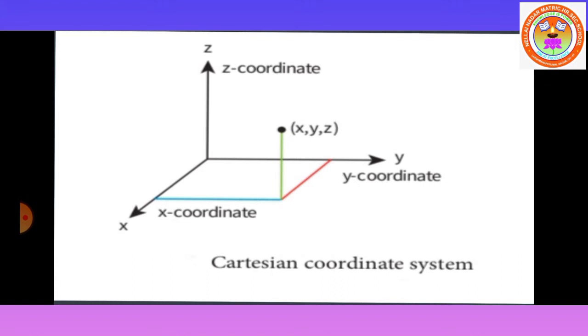Okay, so this is a picture for the Cartesian coordinate system. Here, this Cartesian coordinate system gives the position of the object. This is the x coordinate, y coordinate, z coordinate. Here the object is placed here.